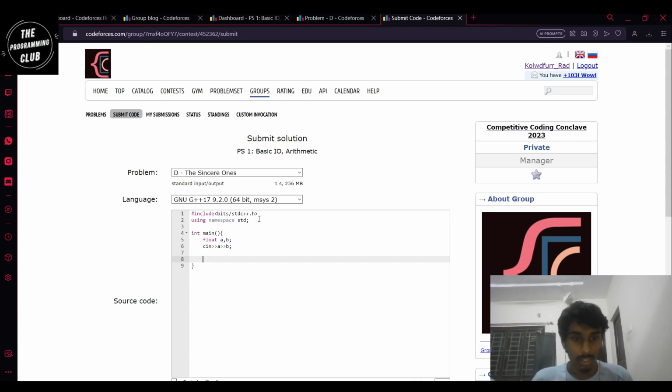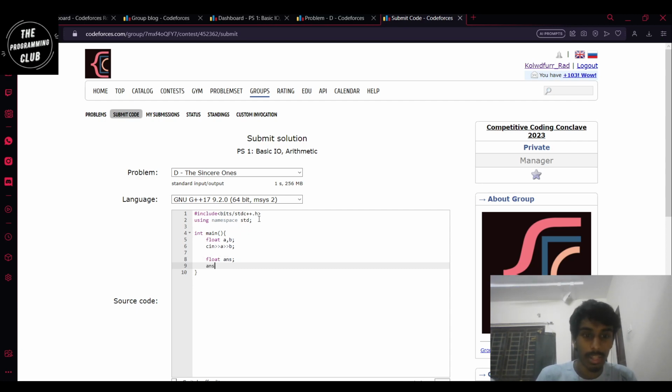So here the answer can be in decimals. So let's say we have a float ans, and this ans equals A by B. Now also it was given that we have to have relative error which is less than 10 to the minus 6, or absolute error. So let's output 6 decimal places to be on the safe side.